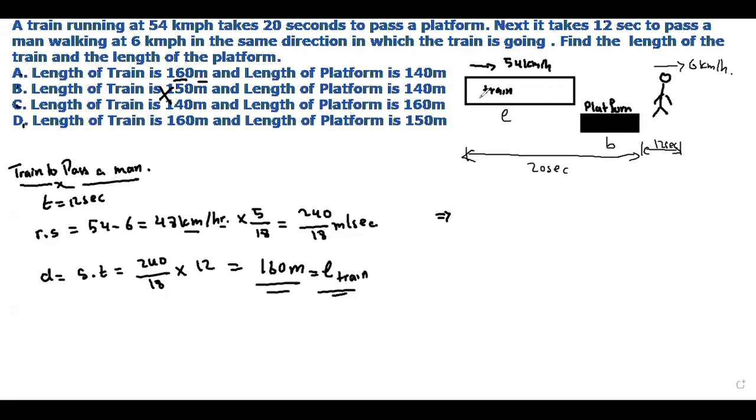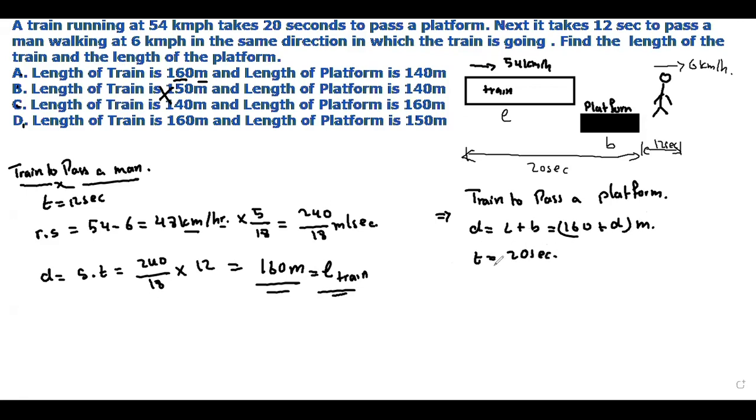The total length covered for a train to cross this platform. Now we are going to solve it for a train to pass a platform. The total distance covered is L plus P. Here L we got as 160, so 160 plus D meter. Okay, it is in meters, right? The time taken is 20 seconds.